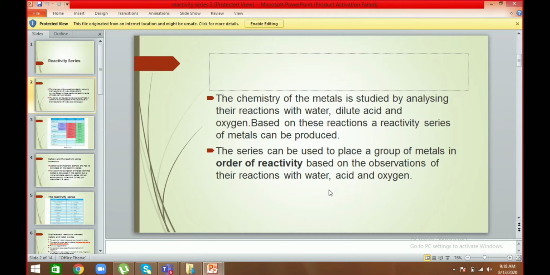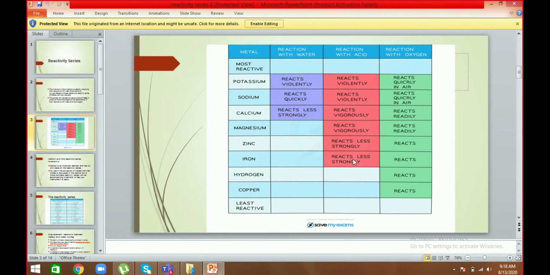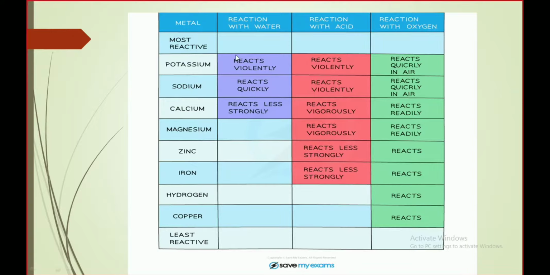Almost the same thing is repeated here in a different way: the metals are placed in the reactivity series on the observation of their reaction towards water, acid, and oxygen. This is their general reaction, or tendency to react with cold water, hot water, acid, and oxygen. Generally, potassium, sodium, and calcium are the most reactive metals, so they react with water very violently, quickly, and strongly.